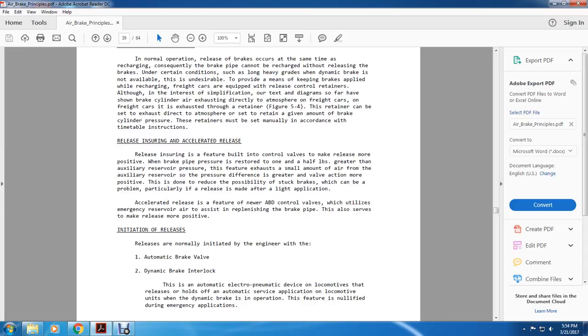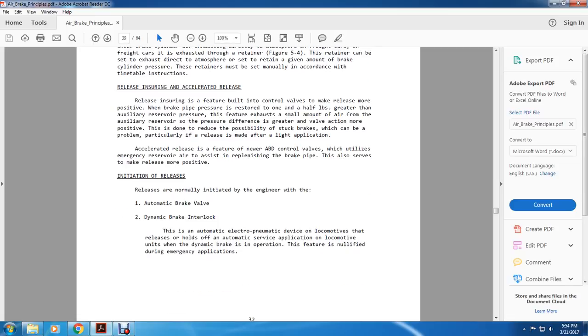application. The accelerated release feature is newer to the ABD control valve. It will utilize the emergency air reserve to assist the replenishing of the brake pipe. This also makes the release more positive.